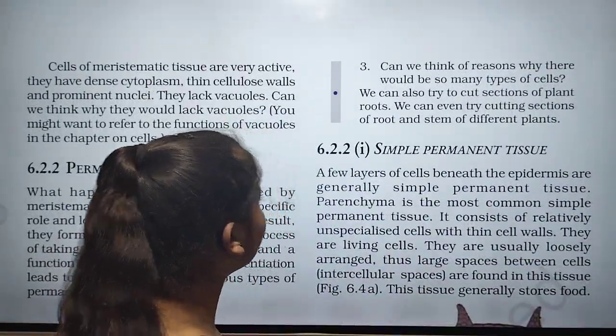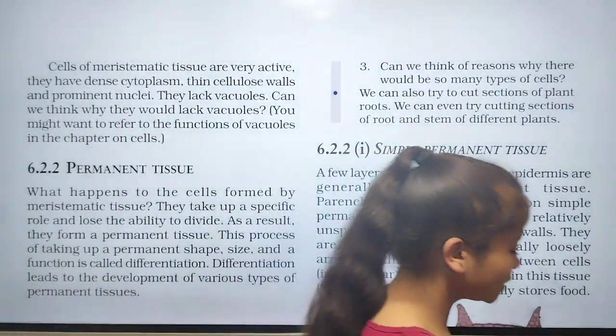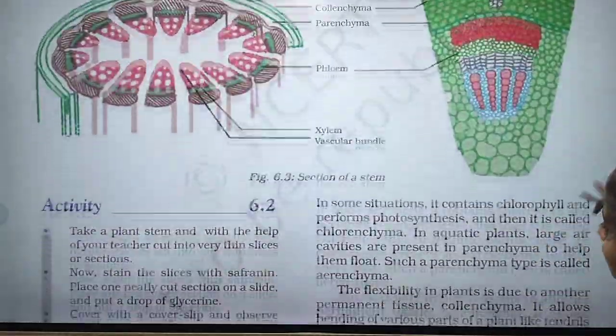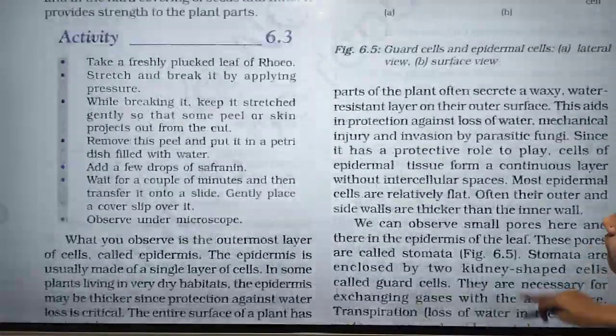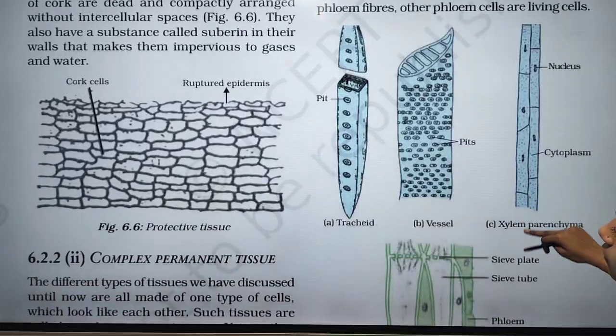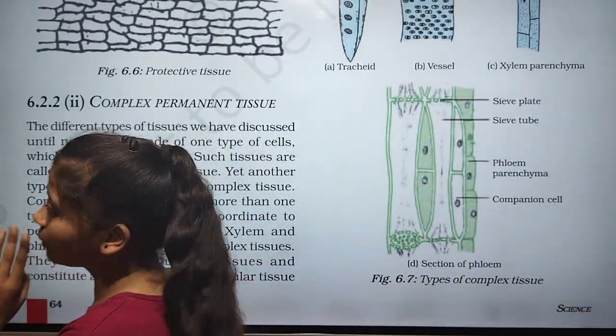Next, in permanent tissue, there are two types: simple permanent tissue and complex permanent tissue. First we have to read the simple permanent tissue, and then the complex permanent tissue.